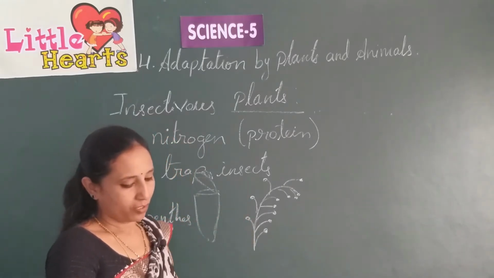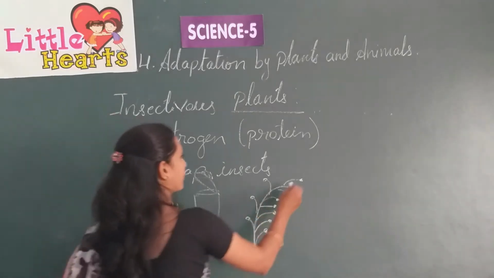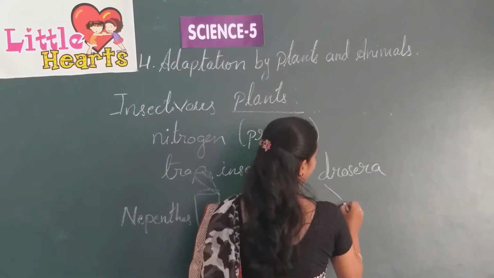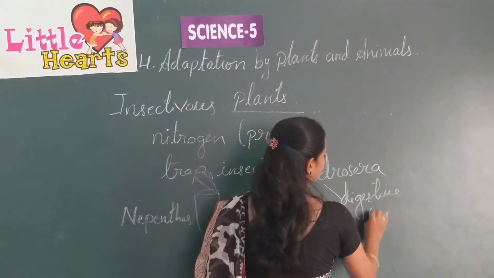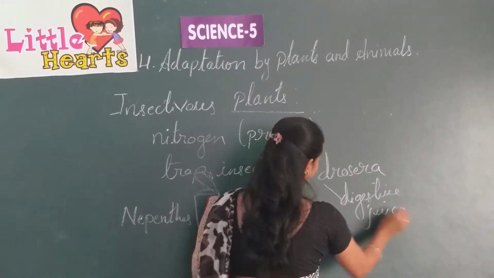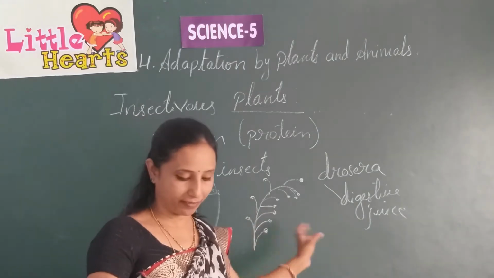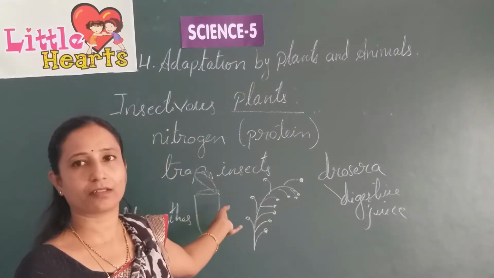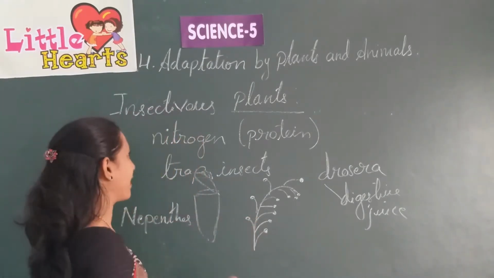The leaves of Drosera secrete digestive juices. They look like dewdrops. They look beautiful also, to attract insects. Insects are attracted to this.